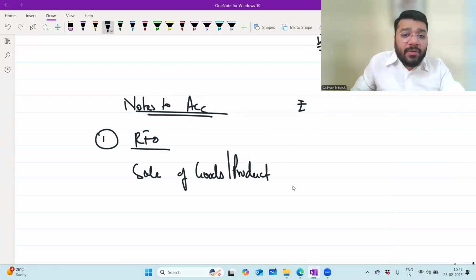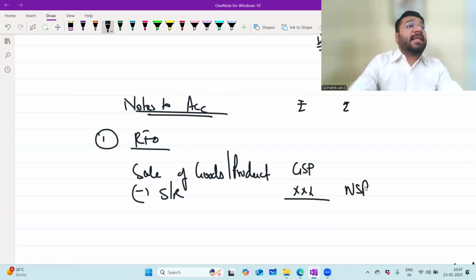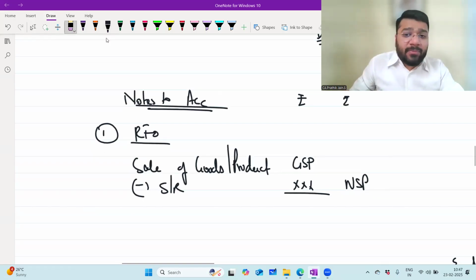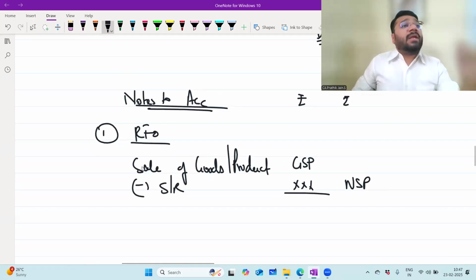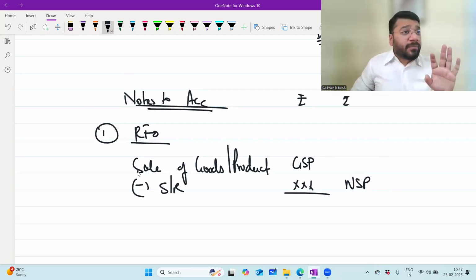In the inner column, you have to write the gross value. Gross selling price minus sales return. So the net selling price will come in the outer column. Any problem in this? Net selling price, or net selling value, not price, net selling value. Online people, do you have any problem in this? No, sir. Then, whatever goods you are selling, you can show the line items independently. Which line item to show, which not to show, I'll be discussing that point at the end.